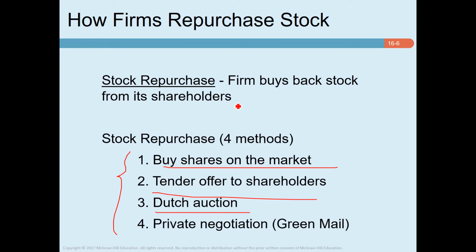In this case, the firm states a series of prices at which it is prepared to repurchase the stock. Shareholders submit offers declaring how many shares they wish to sell at each price, and the company calculates the lowest price at which it can buy the desired number of shares. And last of all, repurchases sometimes take place by direct negotiation with the major shareholders, which is known as private negotiation or greenmail.